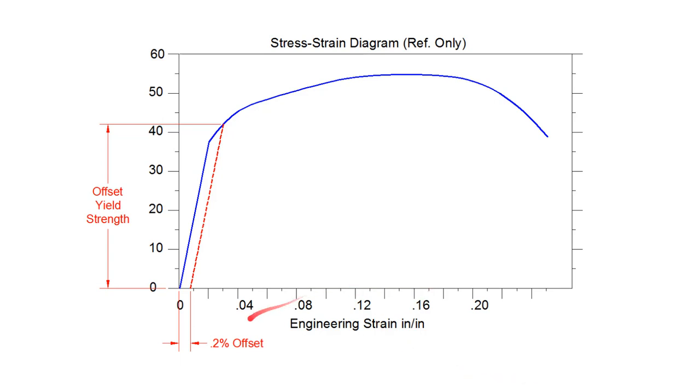Now remember, this axis is unitless, so 0.2% really means 0.2 divided by 100, and just moving over that length. So 0.002 along this axis is where we will place this second line. And where this 0.2% offset line intersects the stress-strain diagram, that value right here on the stress axis is our 0.2% offset yield strength, sometimes called the proof yield.